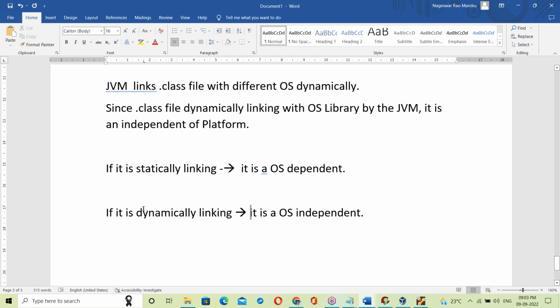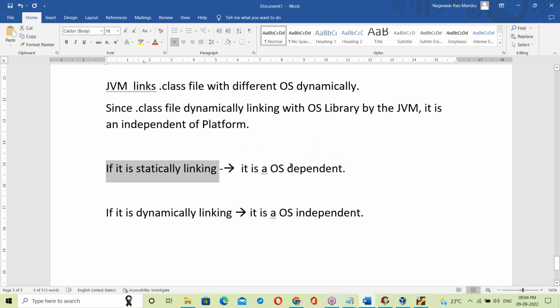Since a Java program uses dynamic linking, it is OS independent. Not only Java, even Python is also platform independent, right? Python also links dynamically, so Python is also platform independent.